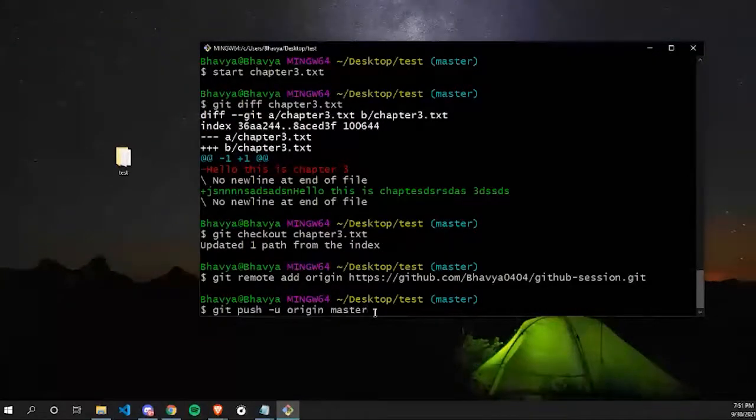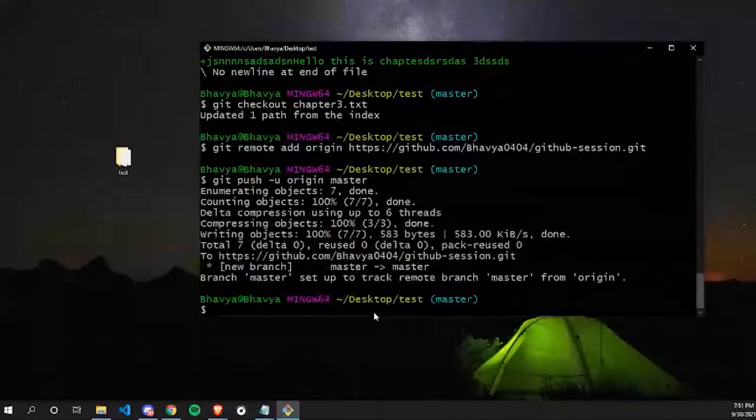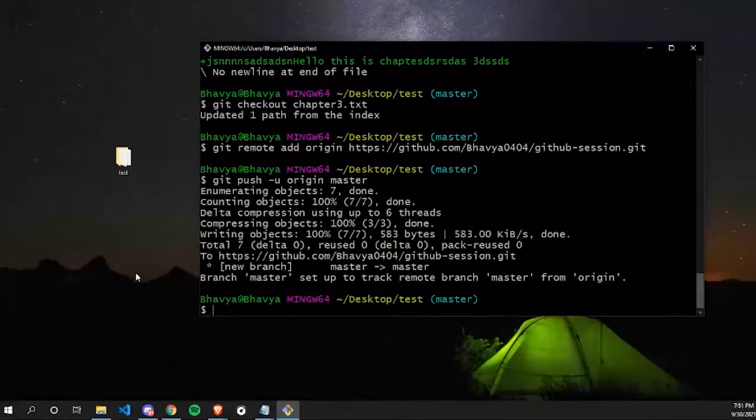There are many more branches that you can create, which you will learn in tomorrow's session. So right now we are focusing on the master branch only. After this command, you can press enter. It will take some time. And yes, we have successfully pushed our data from our local repository to the remote repository.